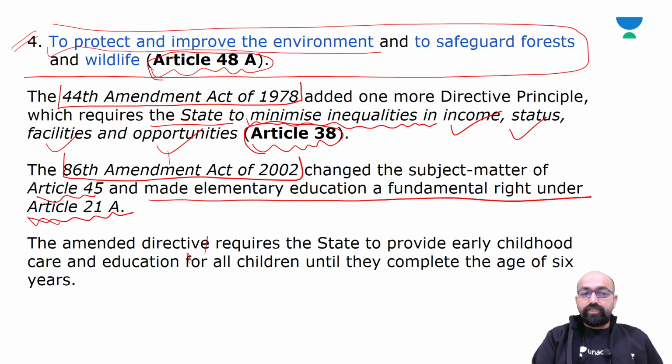Already we have studied this under fundamental rights. The amended directive requires the state to provide early childhood care and education for all children until they complete the age of 6 years.